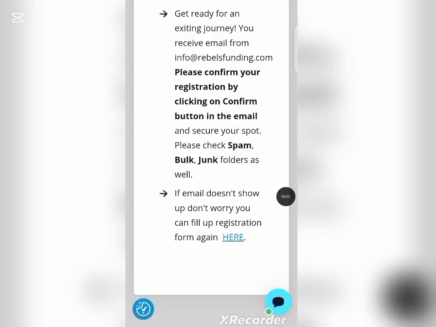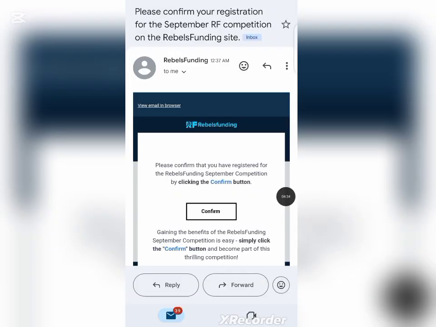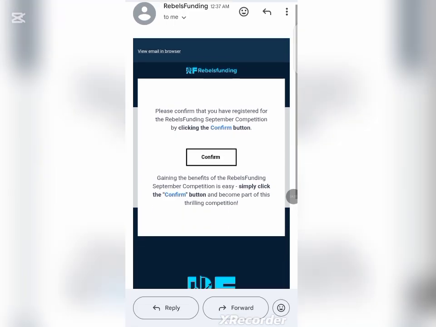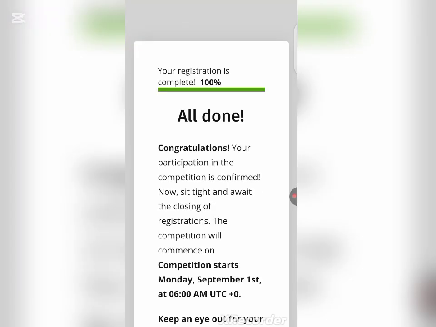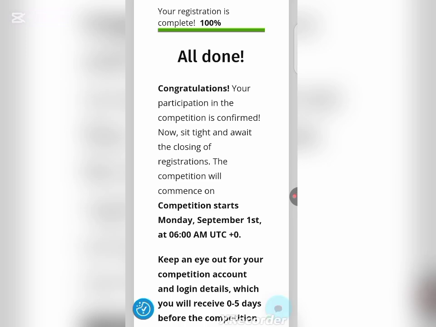So this is me in my email account, and as you can see, this is what they sent me. In order for us to be able to activate our $80,000 competition account, the next thing you have to do is to click on confirm. Click on confirm, and you will be brought to this interface. And as you can see, our registration is 100% completed, and congratulations, your participation in the competition is confirmed.